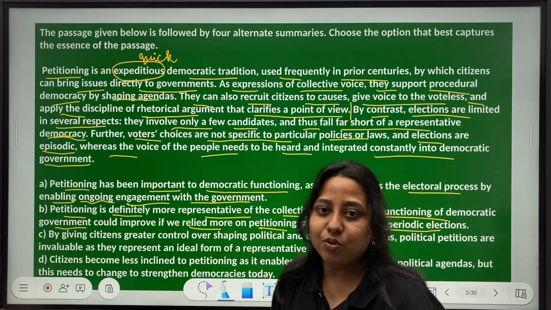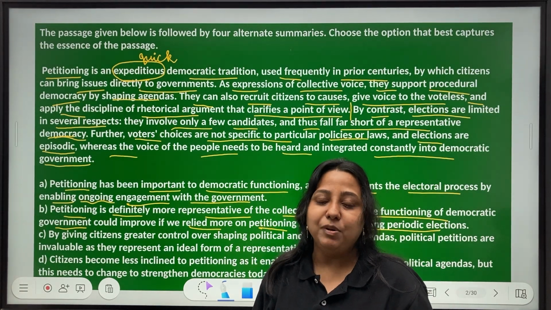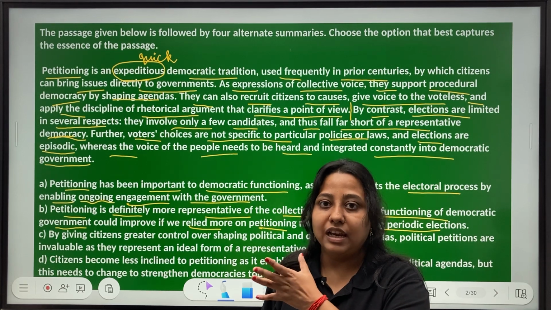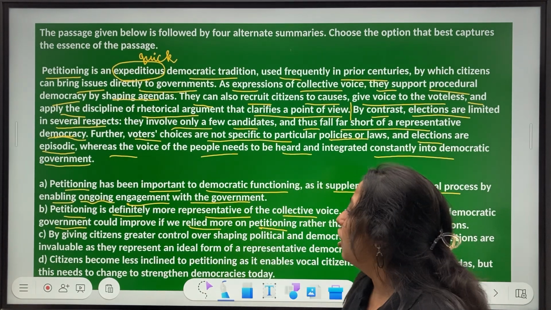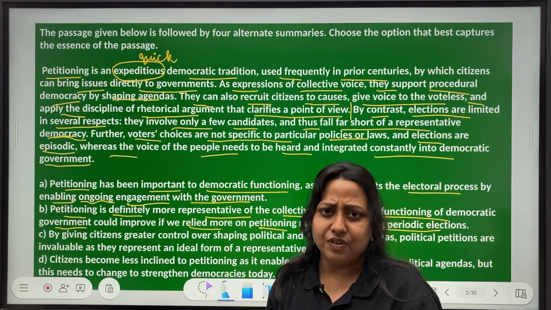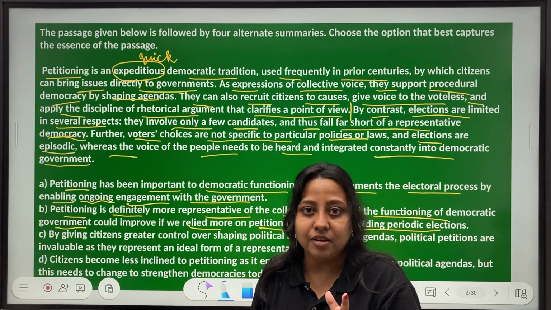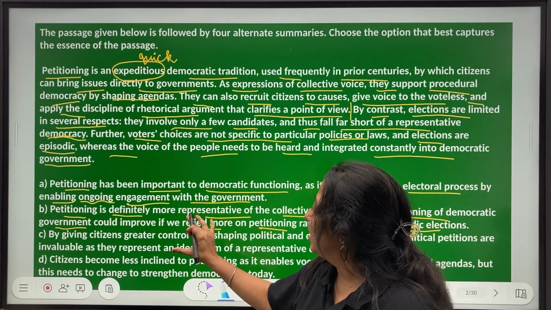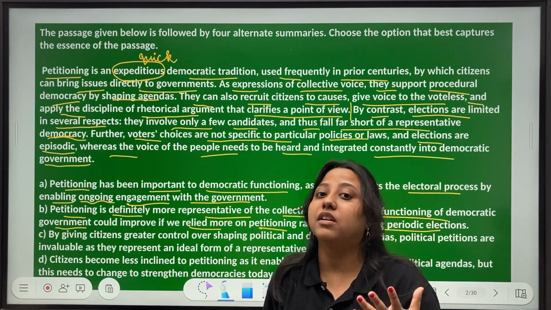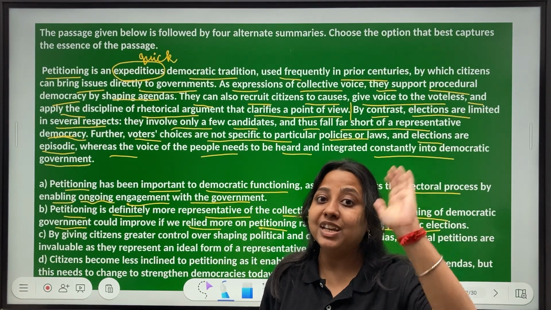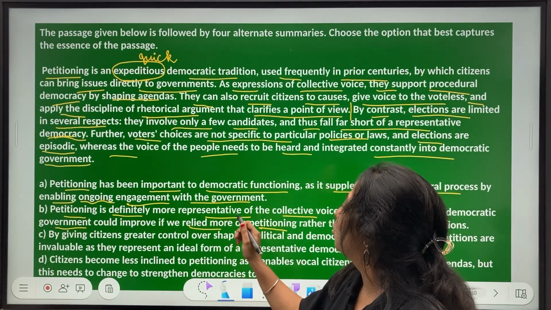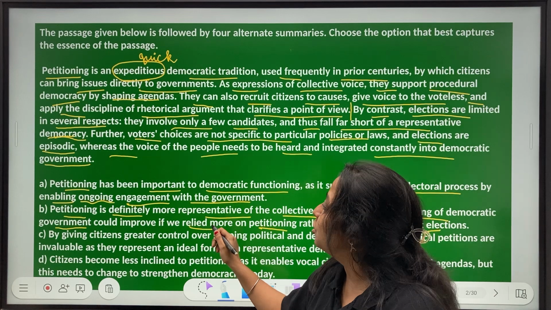Isn't this a bit extreme? Where was it written that if we switch from elections to petitioning, the functioning of democratic government could improve? That was not written, right? So this is just, I would say, an illusion that is created through options, although in essence it seems that is what they are trying to say. They are trying to place petitioning as better over democracy. But we have to be very careful with choices, as this was not mentioned.